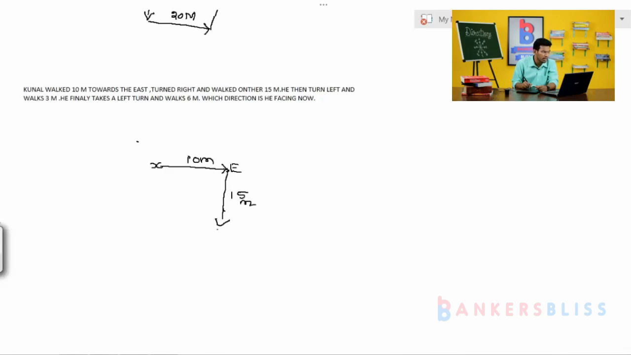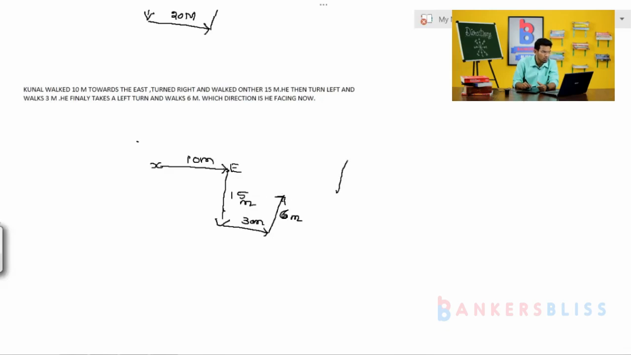Okay, then he takes a left turn. What is the south direction? What is our left? It is nothing but reversed. Our left becomes the right and our right becomes the left. He turned left, walks only 3 meters. Okay, he finally takes a left turn, and from this point again he takes a left turn. How much does he have to move? 6 meters. Which direction is he facing now?